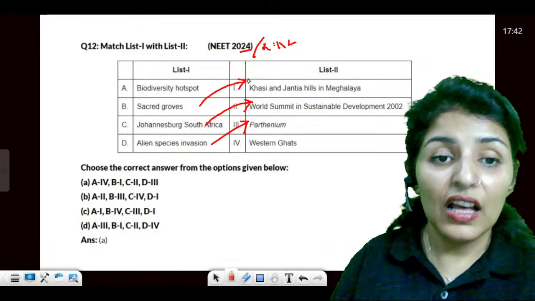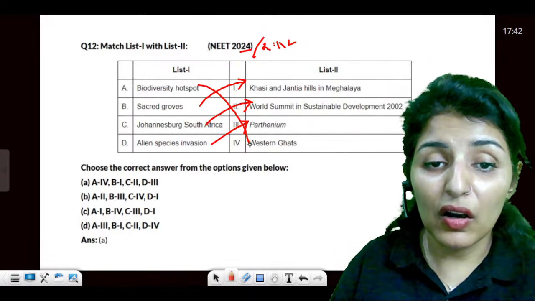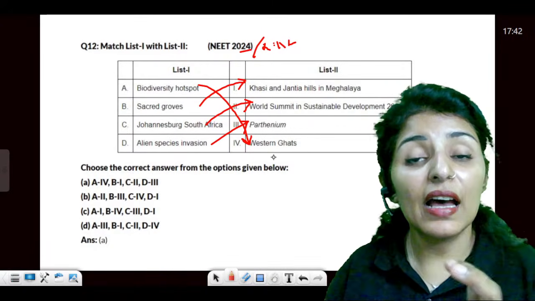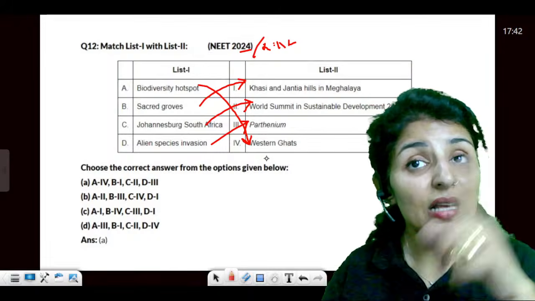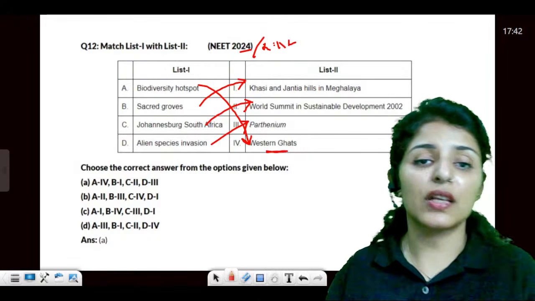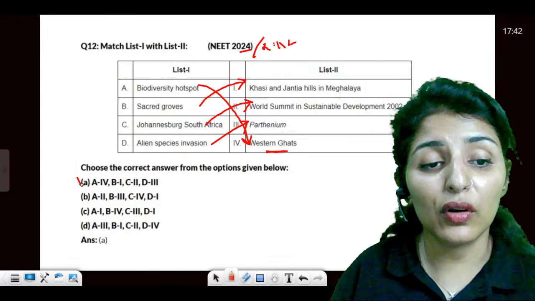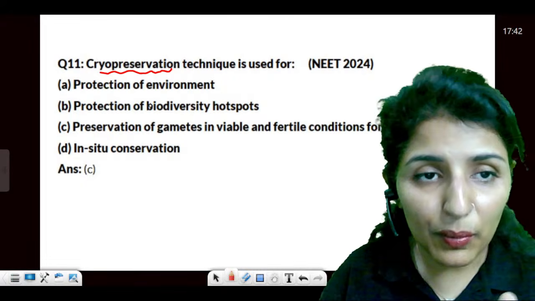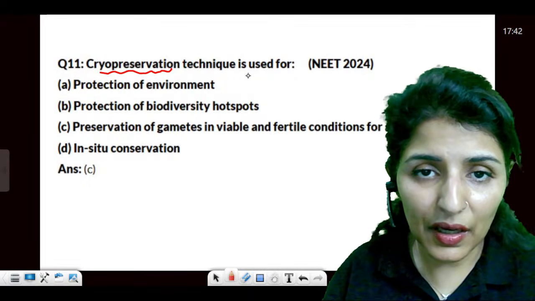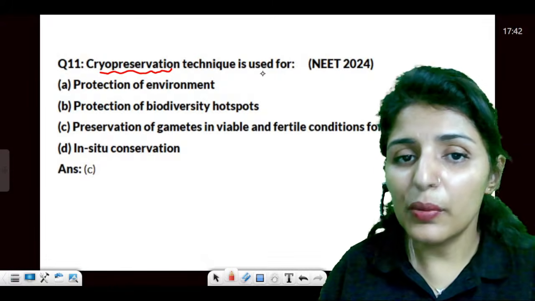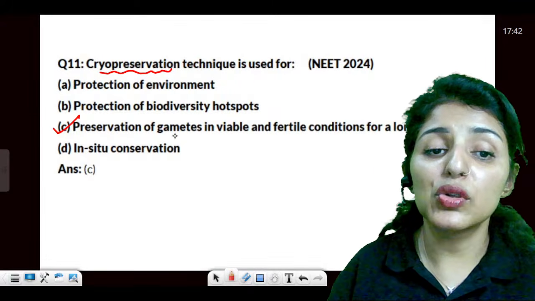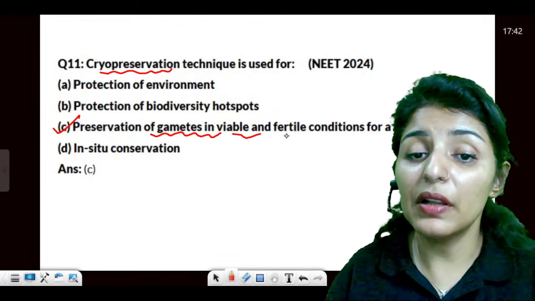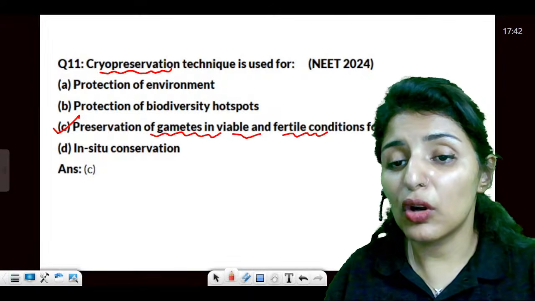These are the things. Okay, biodiversity hotspot. Hotspot means the area has species richness and some endemic species. That area is known as a hotspot. Western Ghats are one of those. Then moving on to cryopreservation. Already got a topic question on cryopreservation, right? In a different format. Cryopreservation is used for the preservation of gametes in viable and fertile conditions for a long period of time.